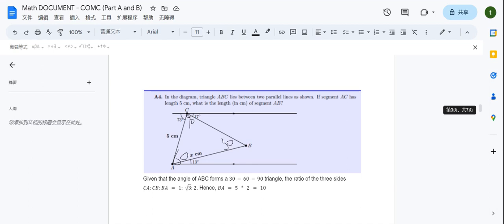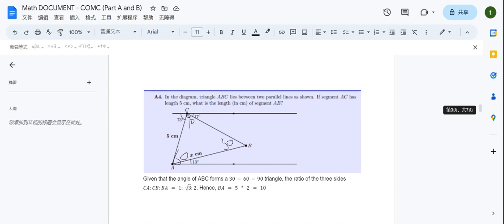Let's look at point C. We know from grade 8 again that a flat line has 180 degrees. 180 minus 73 minus 17 is going to be 90 degrees. So in this case, we are able to deduce that angle B has 30 degrees. Given that triangle ABC forms a 30-60-90 triangle, the ratio of the three sides CA to CB to BA is going to be 1 versus root 3 versus 2.